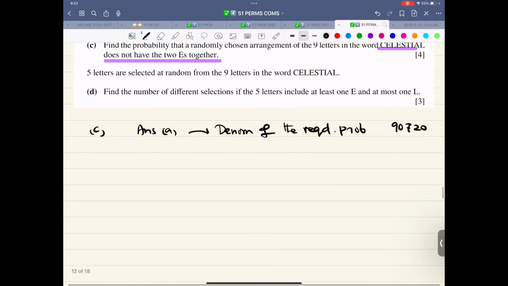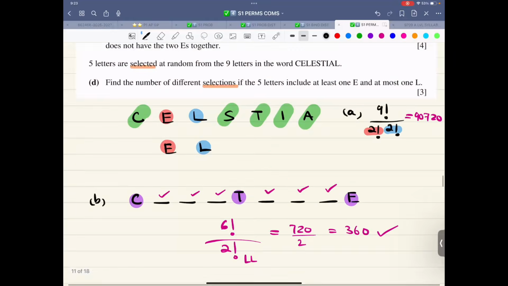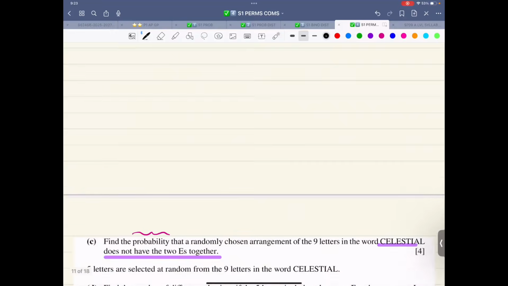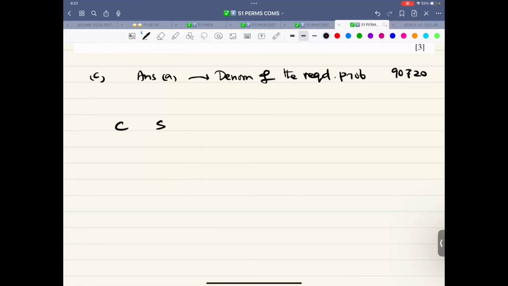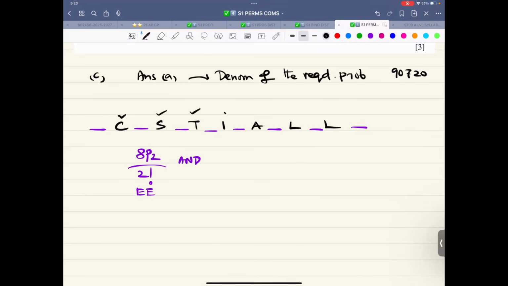Do not have the two E's together, so separate them. CELESTIAL, what do we have? We have C S T I A L L, and then 1, 2, 3, 4, 5, 6, 7, 8, so 8P2 divided by 2 factorial for the E's, and multiply. What else? 1, 2, 3, 4, 5, 6, 7. That is 7 factorial divided by 2 factorial for the L's.